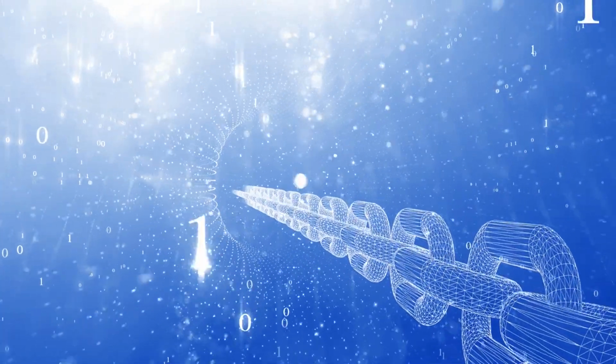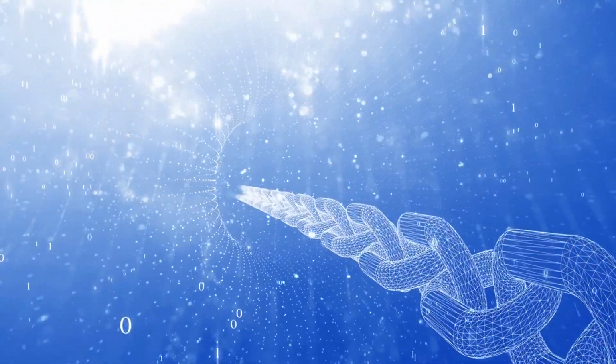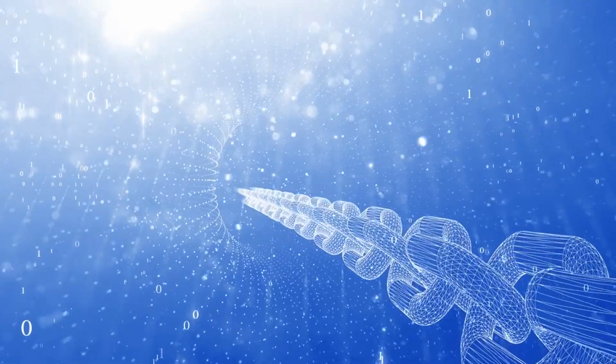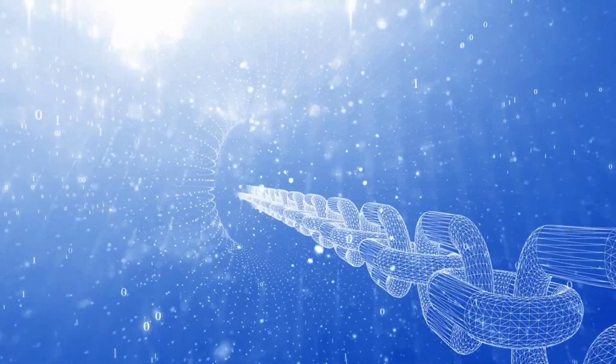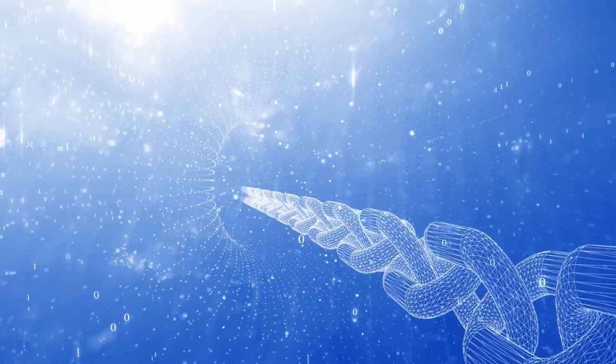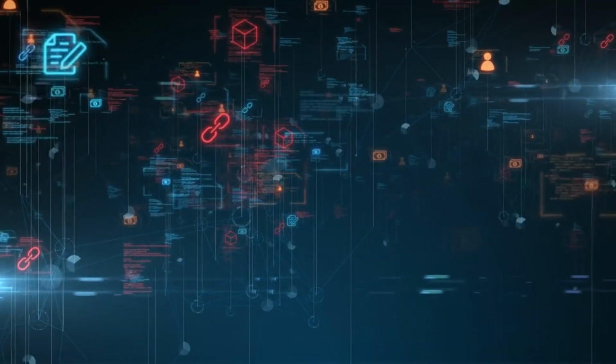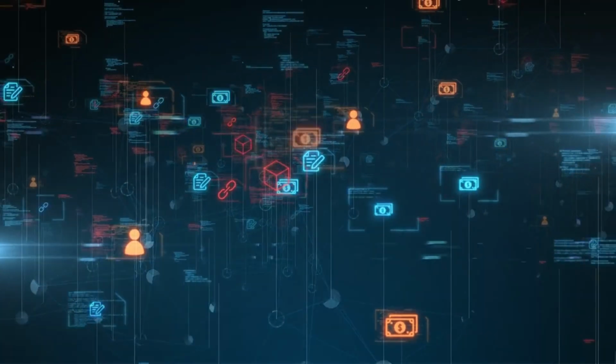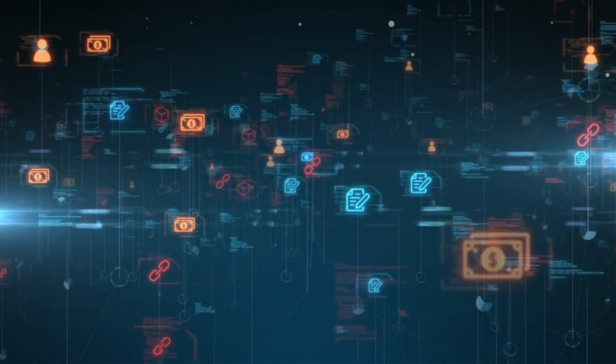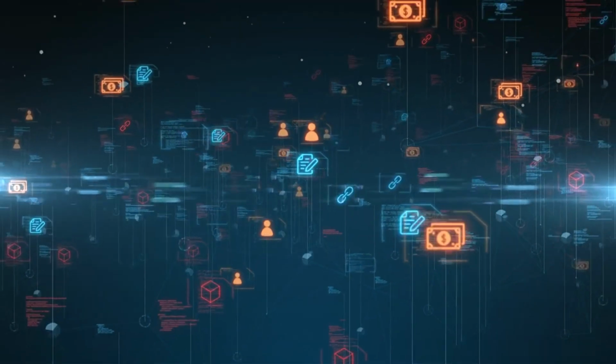This characteristic is crucial for maintaining the integrity of the blockchain because each block not only contains its own hash, but also the hash of the previous block, creating a chain of dependency. If an attacker attempts to alter a transaction, the hash of the altered block will change, which will subsequently invalidate the hashes of all following blocks, thus alerting the system to the tampering. Additionally, blockchain uses public key infrastructure, PKI, to secure the data transmissions across its network, ensuring that only authorized users can access certain data on the blockchain.